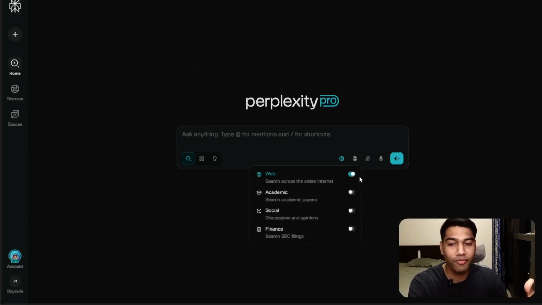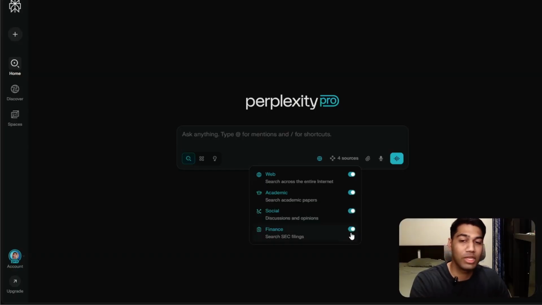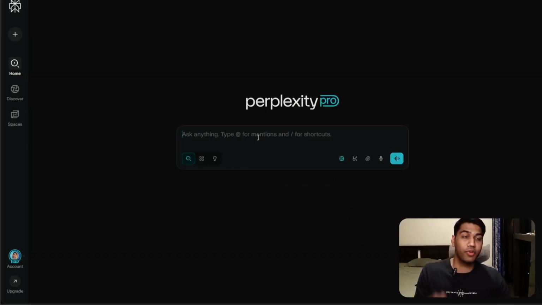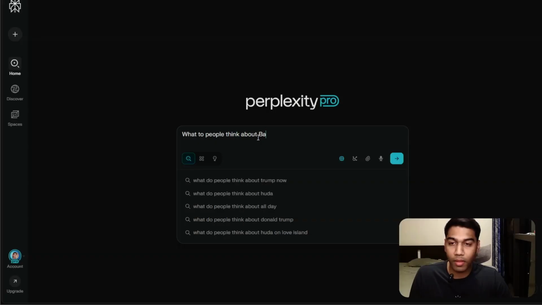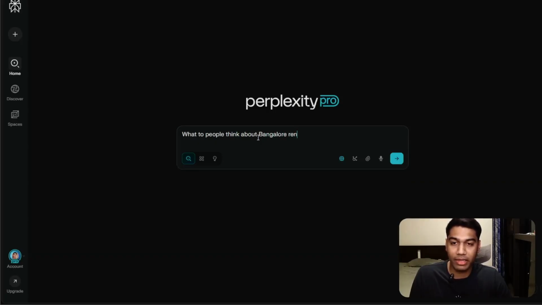You have the option to refer to different kinds of web sources. So you can select web, which is mostly the default. You can select academic, you can select social, and you can select finance. So let's look at an example of social, right? Again, this is very interesting if you're trying to get an opinion on something. So what do people think about Bangalore Nets?